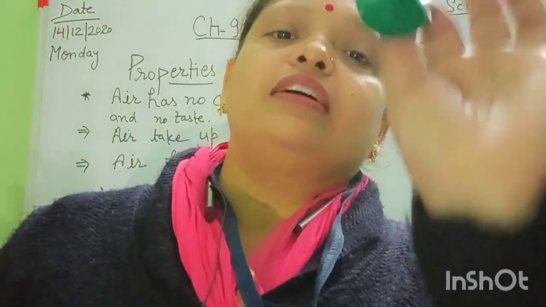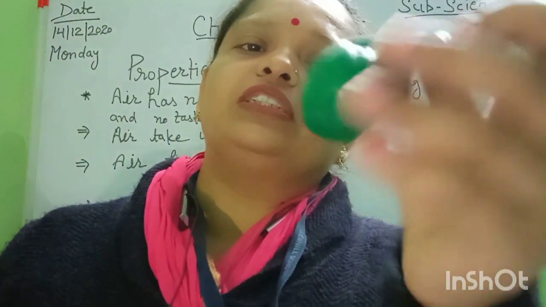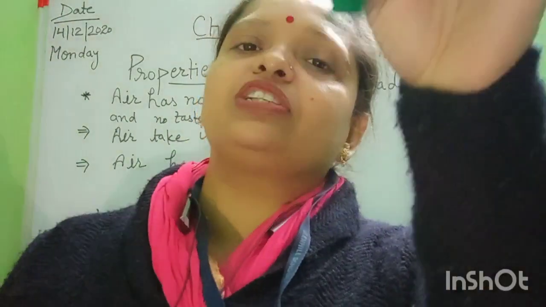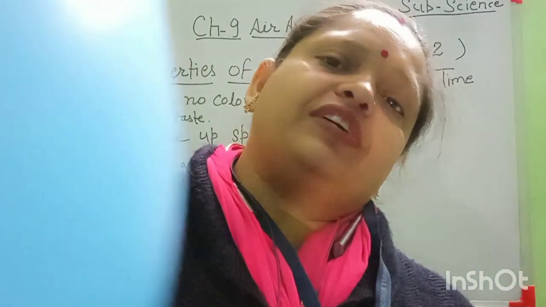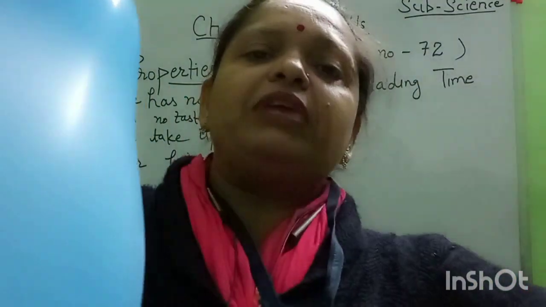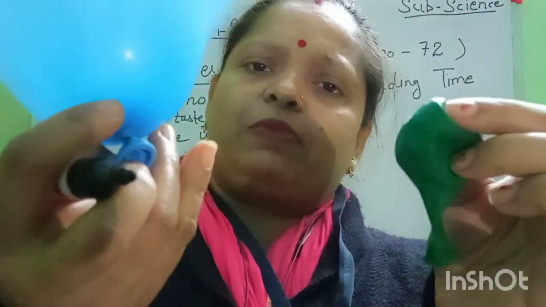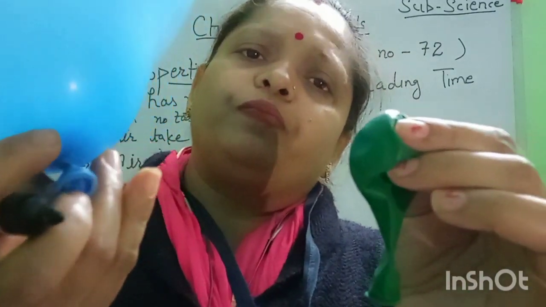This is an empty balloon, which means there is no air in it, and this balloon is filled with air. When I measure both balloons on a measuring machine, this balloon is heavier in comparison. It means air has weight, and you can do this type of experiment at home.